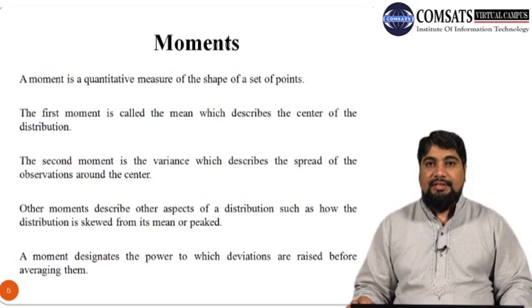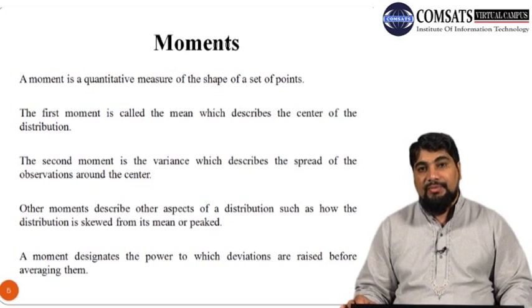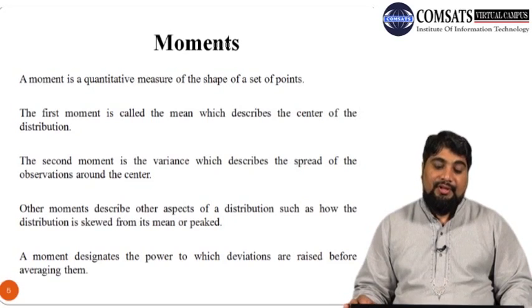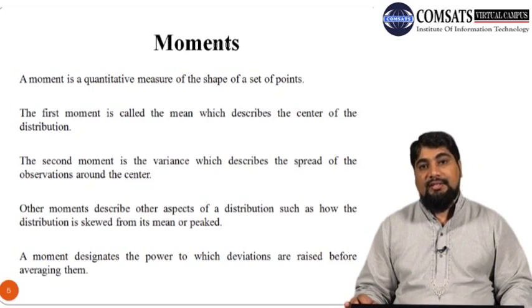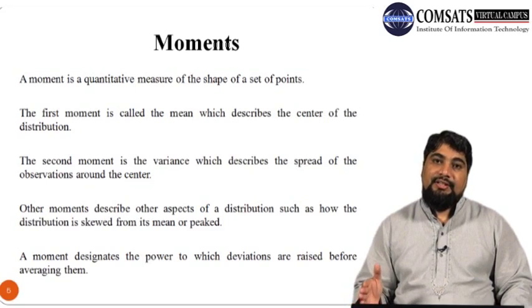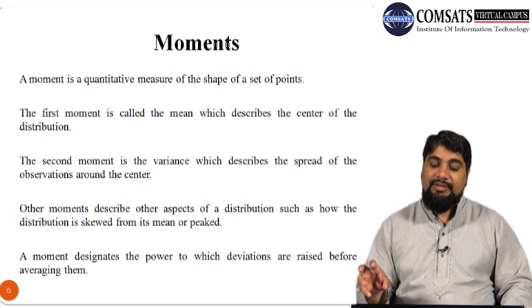So let us first discuss the concept of moments. A moment is a quantitative measure of the shape of a set of data points. The first moment is called the arithmetic mean, or simply the mean, which is used to describe the center of the distribution. The second moment is called the variance, which measures the spread of all the observations around their central value. So the mean measures the center of the distribution, and the variance measures the spread of all the data points around the central value.